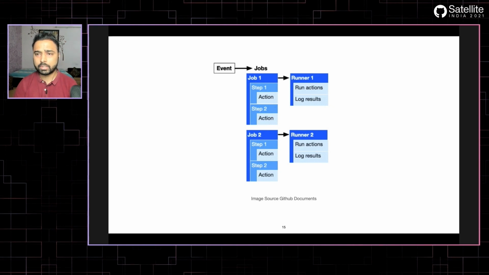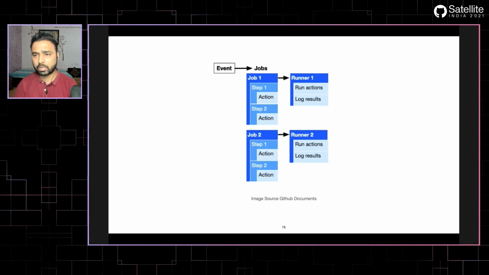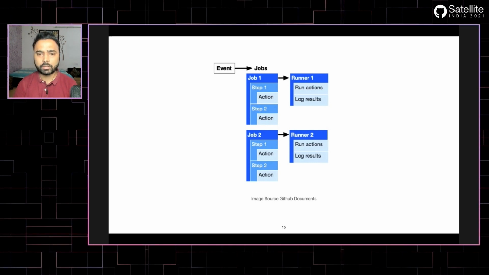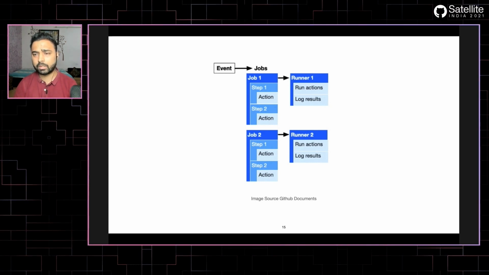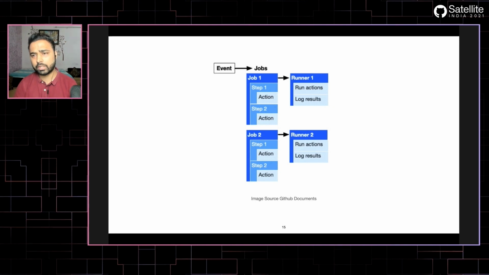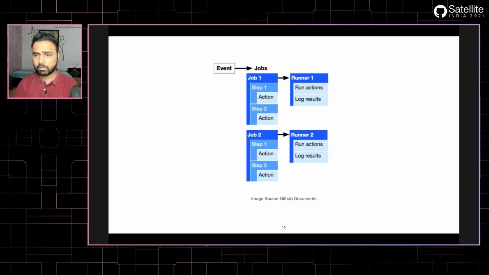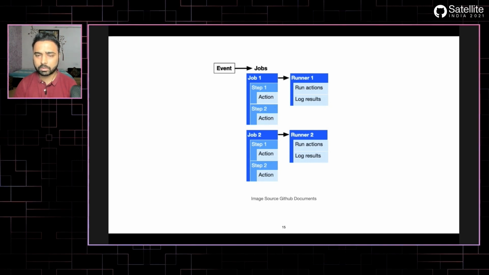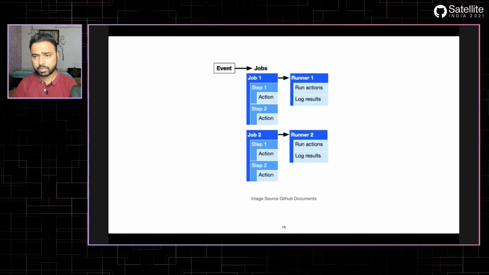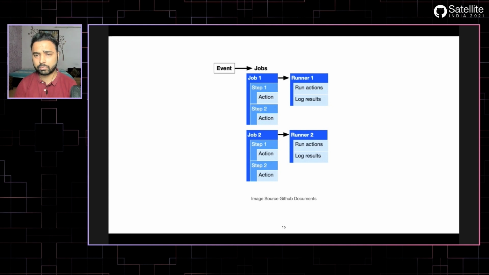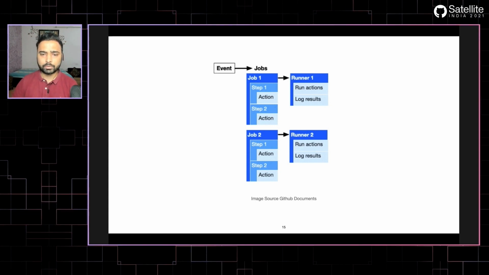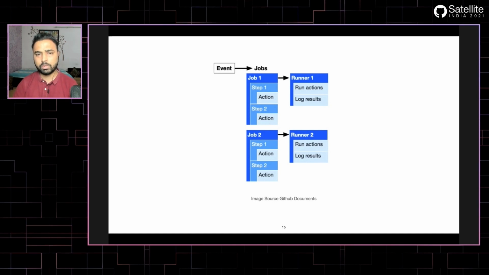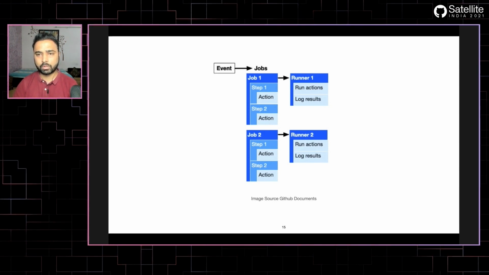Actions are basically things such as checking out the repository or installing some tool, for example Java, and then finally there is a runner, which is your server instance where everything gets run. This entire workflow gets executed, and you can see the logs in the GitHub repository itself, whether the actions are successful or not. So this is a really cool way of creating a CI/CD pipeline from the comfort of your IDE.